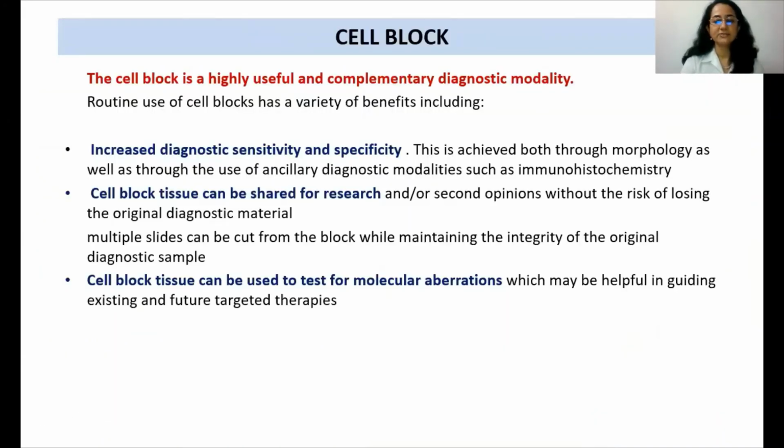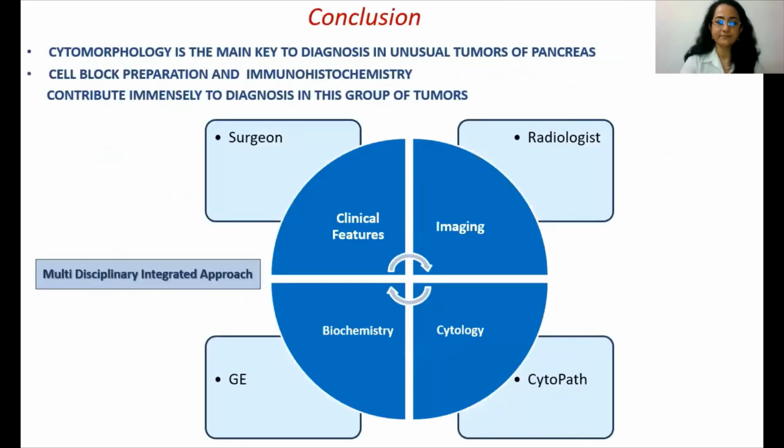So lastly, coming to the role of cell block, it is a very useful and complementary diagnostic modality. It increases the diagnostic sensitivity and specificity, not only through morphology, but through the use of ancillary modalities like immunohistochemistry. It can be shared for research or second opinion, and multiple slides can be cut from the block. Cell block tissue can be used for molecular analysis, which can be helpful in guiding existing and future targeted therapies.